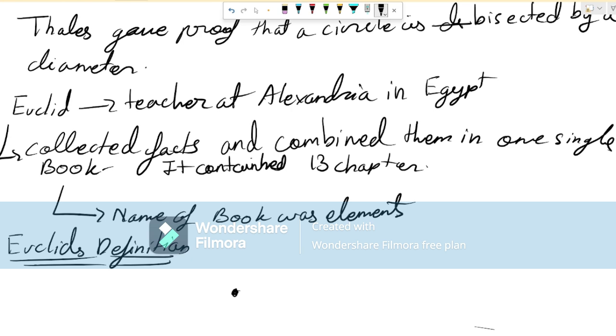A straight line is a line which lies evenly with the points on itself. Now suppose I draw some fine dots like this. One over here, one over here, one over here, one over here. And then on them I draw a line. It is passing right over the points. So we can say that a line is perfectly lying on the points.